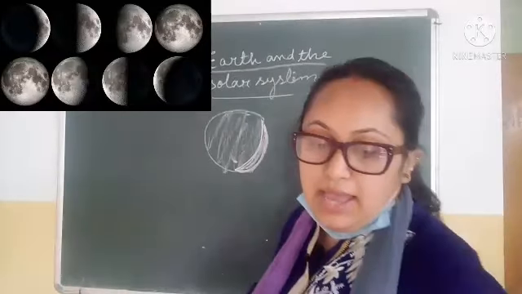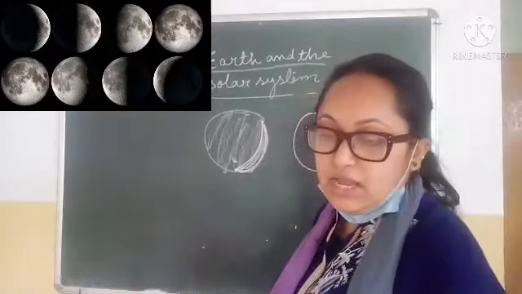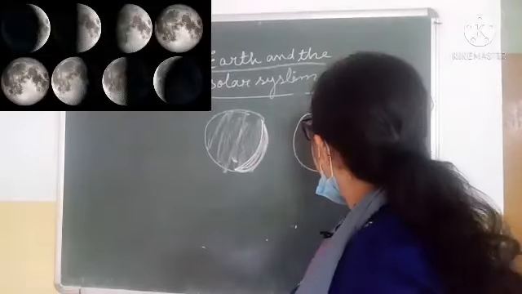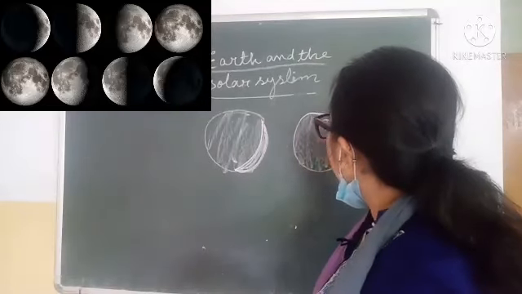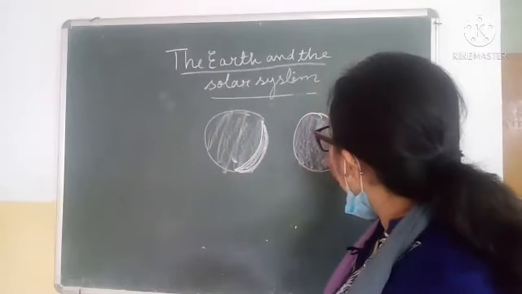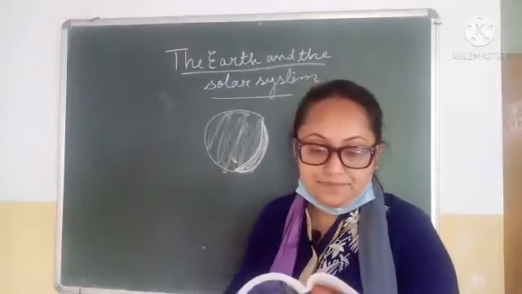On the full moon day, the bright hemisphere is visible to us, and that is why we see a brighter moon from the surface of the earth.